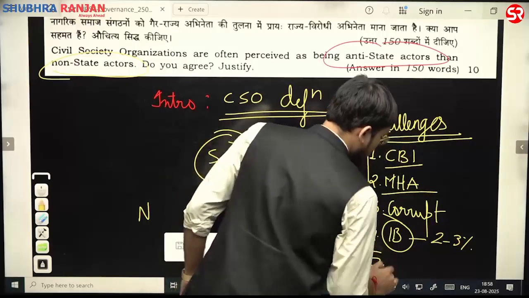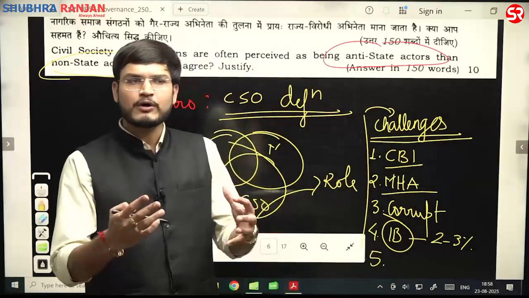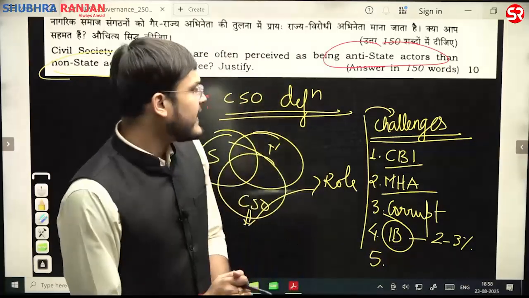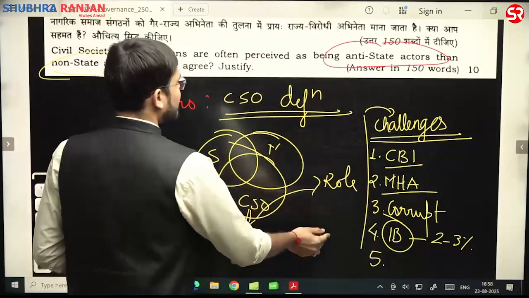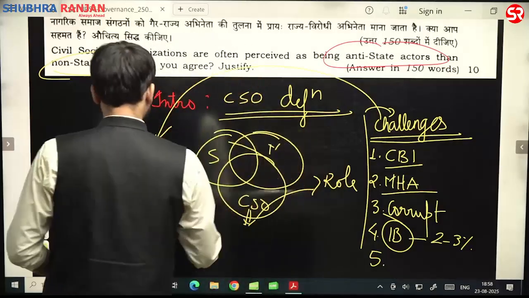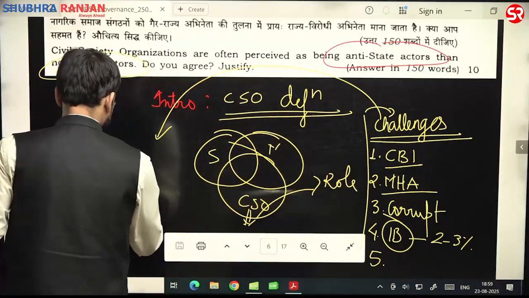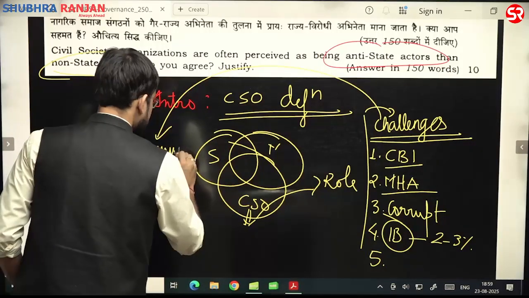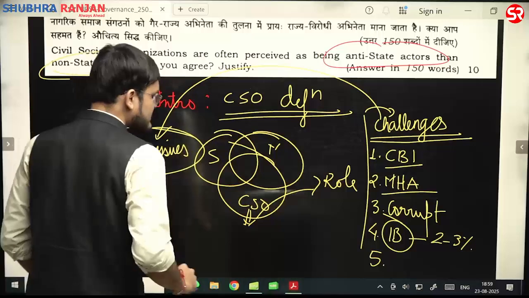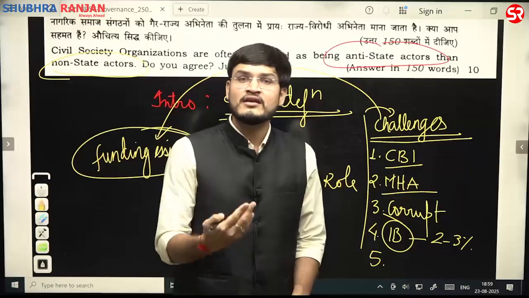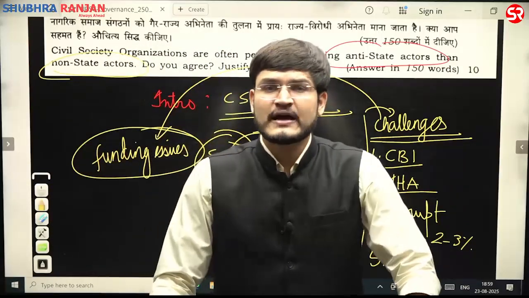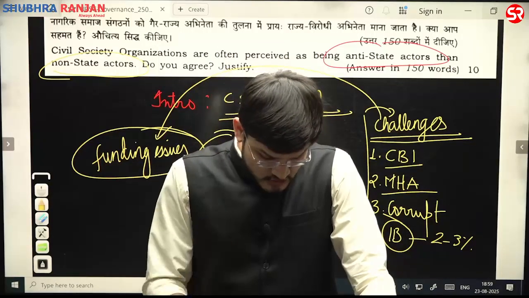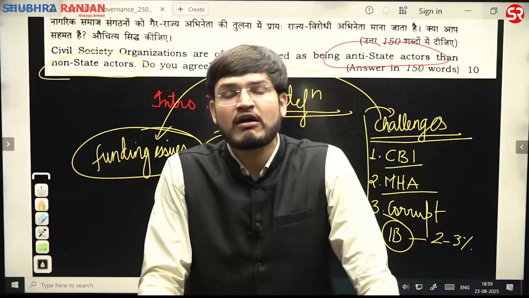And then you should also talk about multiple other problems as well. Are you guys getting or not? And then, also talk about funding constraints, that is funding issues. Sometimes we see that multiple CSOs are also involved in, for example, terrorist-related activities. And we have seen certain such issues with respect to the Kudankulam nuclear power plant as well.